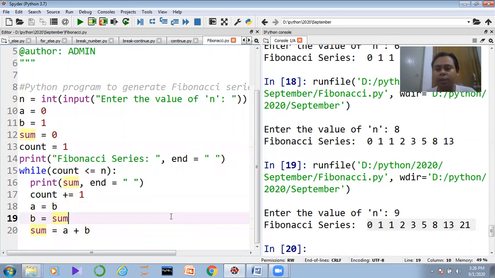So guys, that is all about our while loop. If you want to note down the code, you can note it down also. That is very basic code, guys. That's why I am not giving any kind of GitHub link.